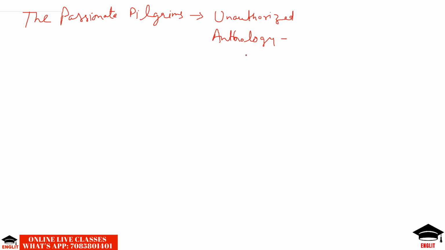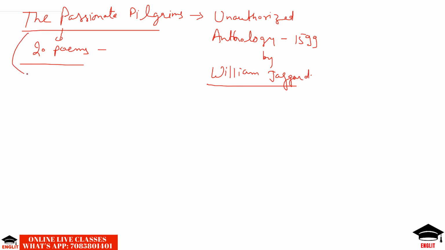Lastly, there comes The Passionate Pilgrim. That is an unauthorized anthology that was published in 1599 by William Jaggard. It is comprised of 20 poems, and this anthology is attributed to W. Shakespeare, meaning William Shakespeare.